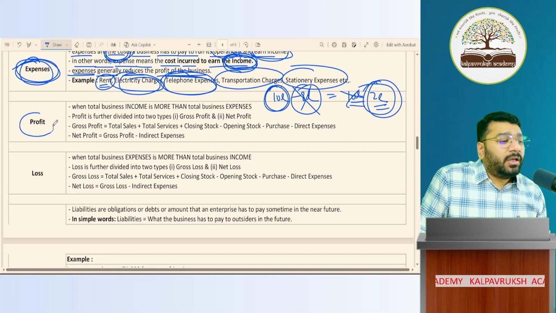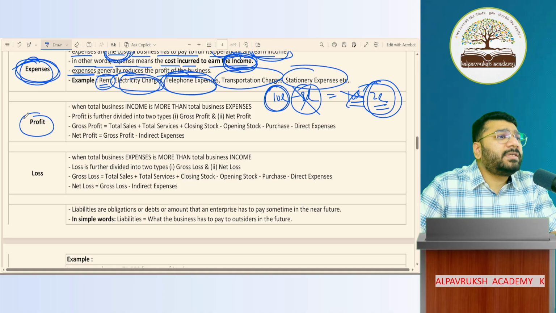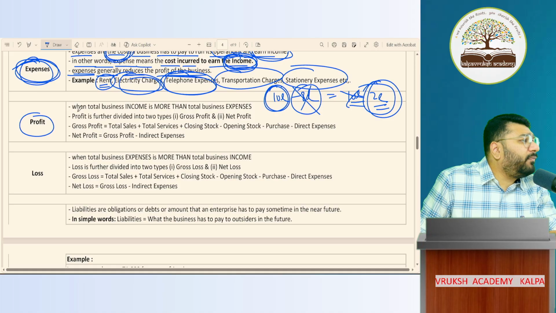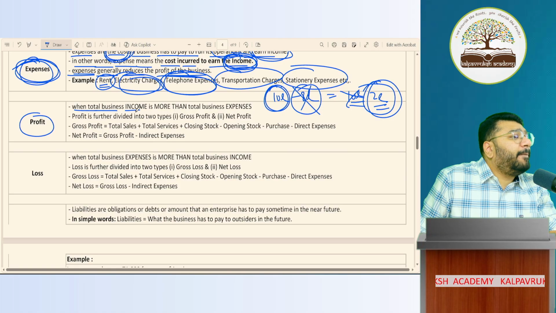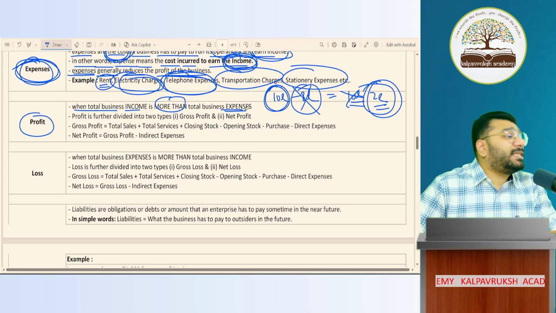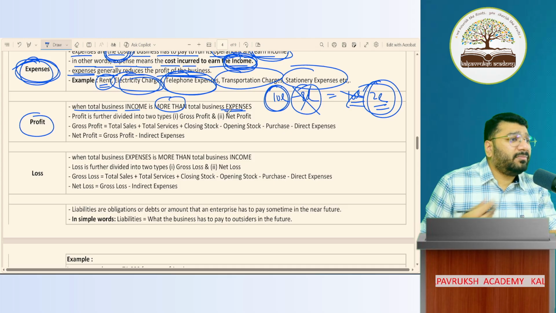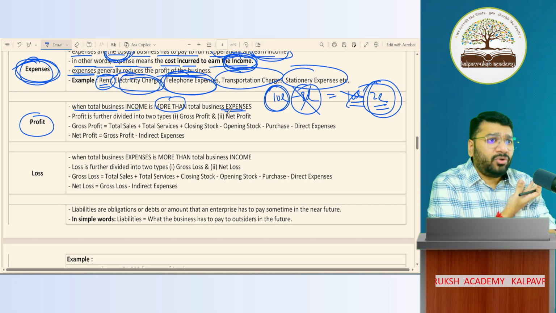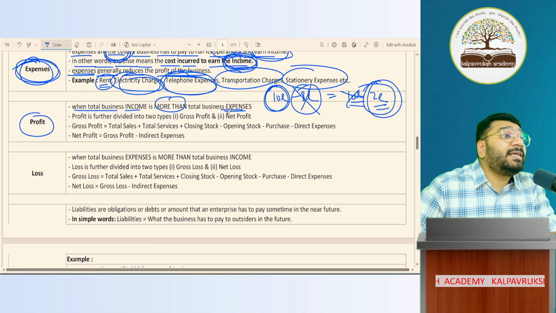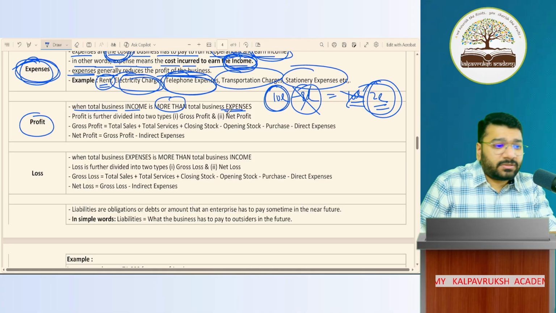Now, you will come across the term called profit. What is profit? When the total business income is more than expenses. When your income is more than expenses, we call it profit. Anything difficult here? No. If income is more than expenditure, it is profit. If expenditure is more than income, it is loss.